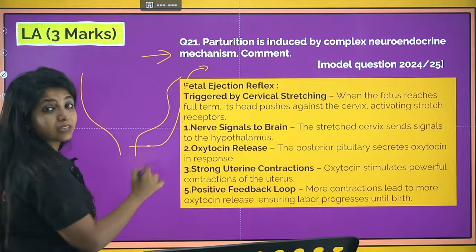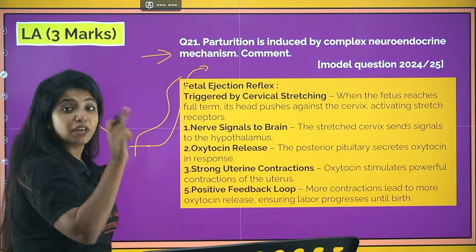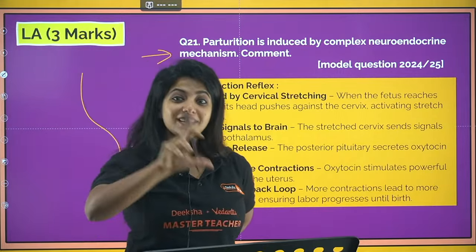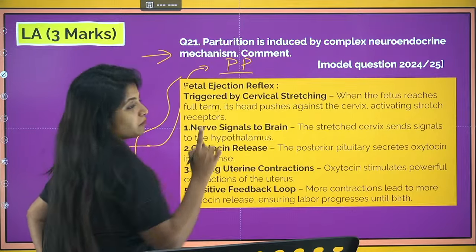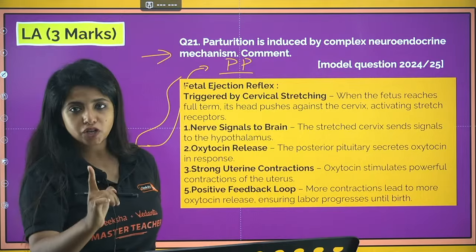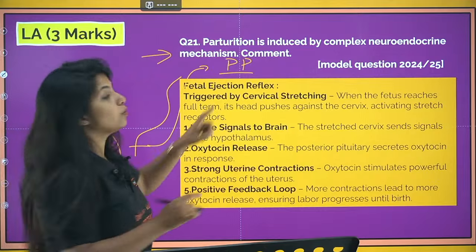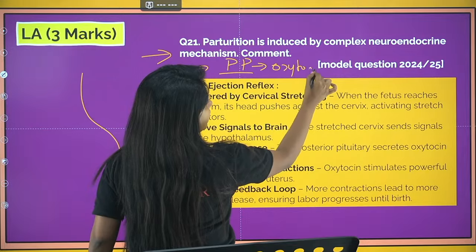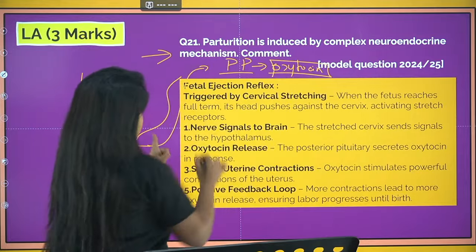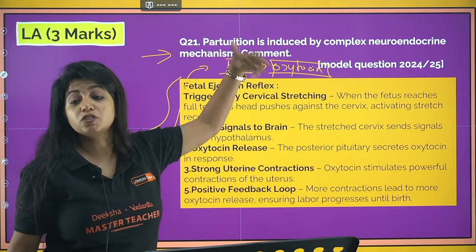When they become active, they are going to send signals. Now this signal is what? A nervous signal. It is going to send a signal to what? Mother's pituitary gland, not babies. It is mother's pituitary gland. What pituitary? Posterior pituitary. We have two types of lobes, anterior lobe and posterior lobe. Anterior lobe gives the FSH and LH. Over here, the posterior lobe is going to release one very important hormone that is known as oxytocin. This is a hormone. So nervous thing giving what? A release signal to release a hormone, that is oxytocin.